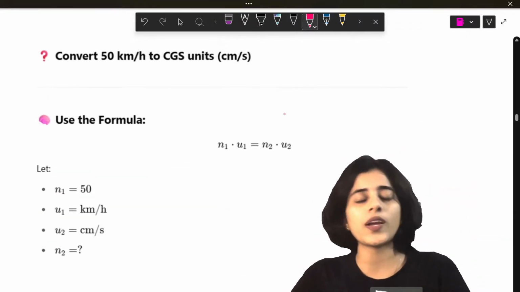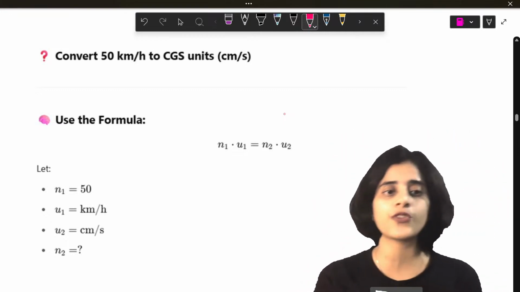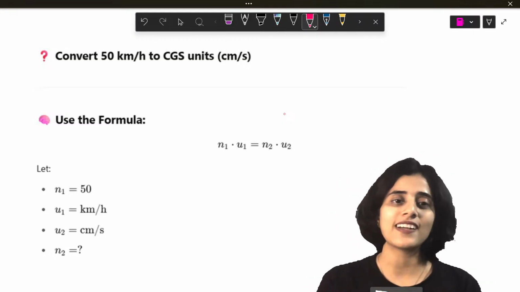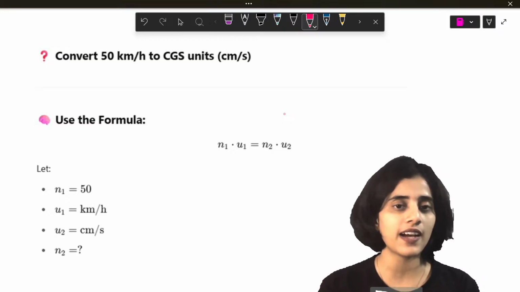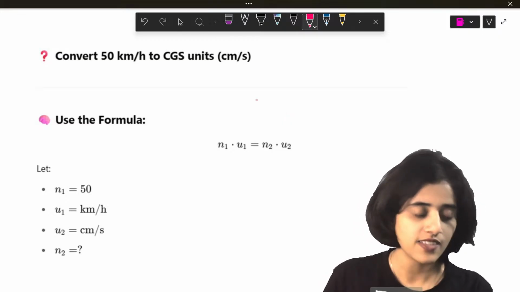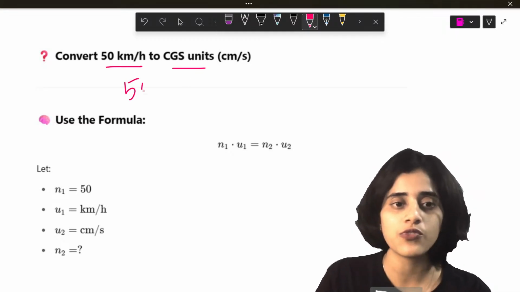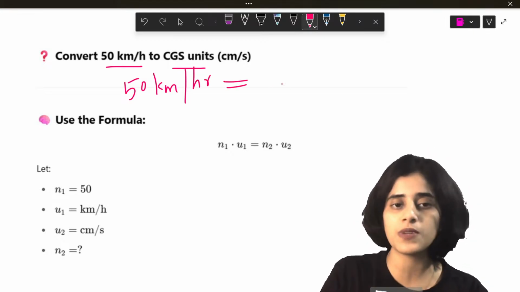Okay, quick question for all of you. Pause the video and solve it quickly, all of you. So not to those who are watching live, but the others, later if someone watches this. Convert 50 kilometers per hour to CGS units. So how will you convert 50 kilometers per hour to CGS?